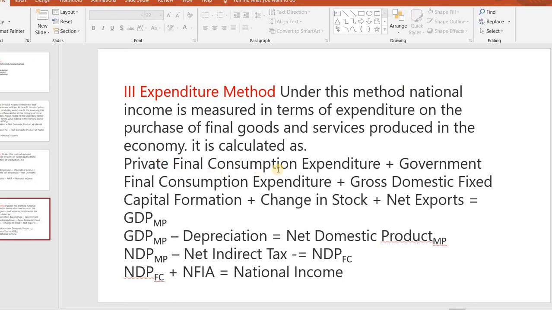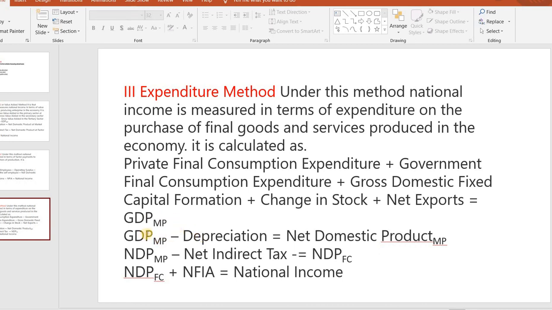Here you can see private final consumption expenditure. Consumption we can write as C. Then plus G, government final consumption expenditure, plus gross domestic fixed capital formation, means investment, plus change in stock plus net export equals GDP at market price.